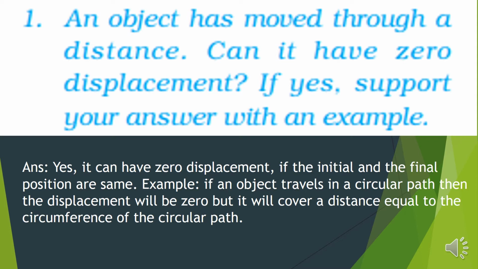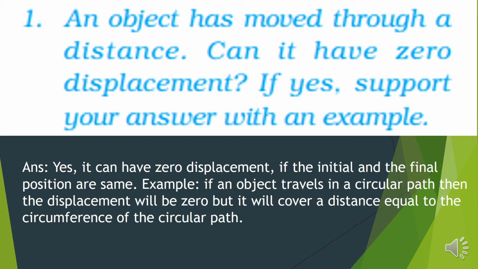For example, if an object travels in a circular path, then the displacement will be zero, but it will cover a distance equal to the circumference of the circular path. Is it clear? If that closed path is the square, then perimeter.